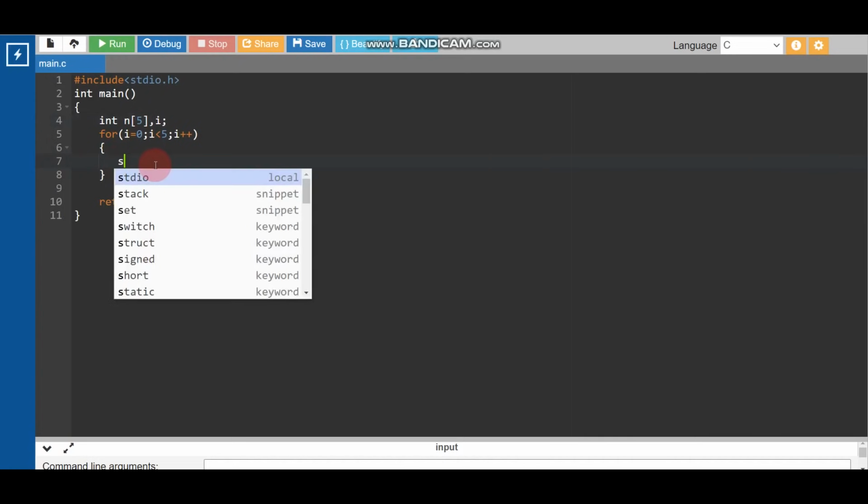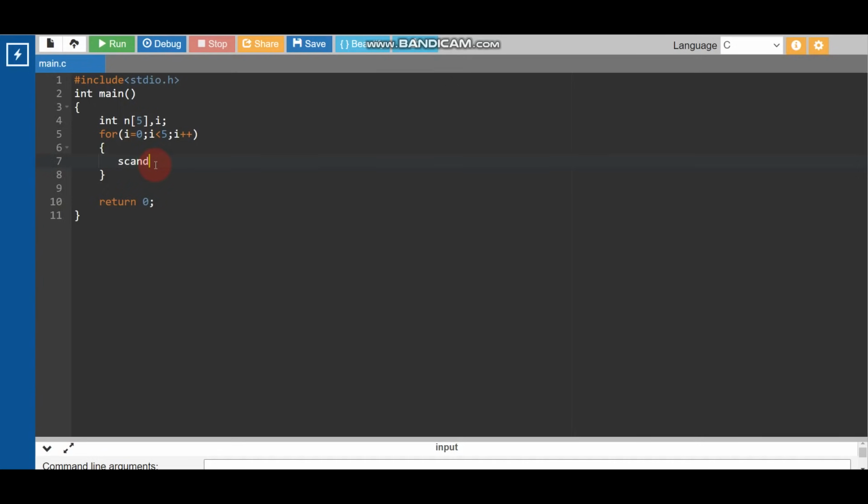So I'll write just one scanf, because if we use a for loop, what is the meaning of this for loop? This for loop will start at i equal to 0, and it will run while i is less than 5. It means the value of i will be 0, then 1, 2, 3, 4. So it will start from 0 and go up to 4. How many numbers in total? 0, 1, 2, 3, 4. In total there will be 5 numbers. Here we are including 0.